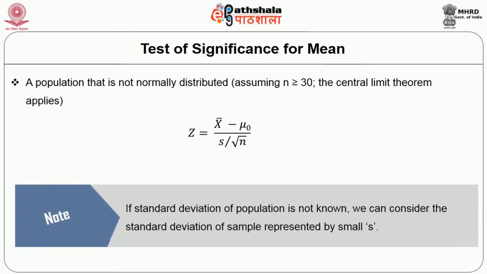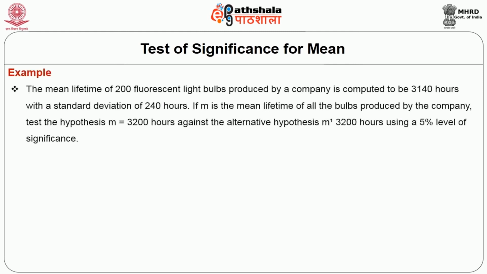The point to be noted is, if the standard deviation of the population is not known, we can consider the standard deviation of the sample, represented by small s. Moving to the example, the mean lifetime of 200 fluorescent light bulbs produced by a company is computed to be 3140 hours with a standard deviation of 240 hours.